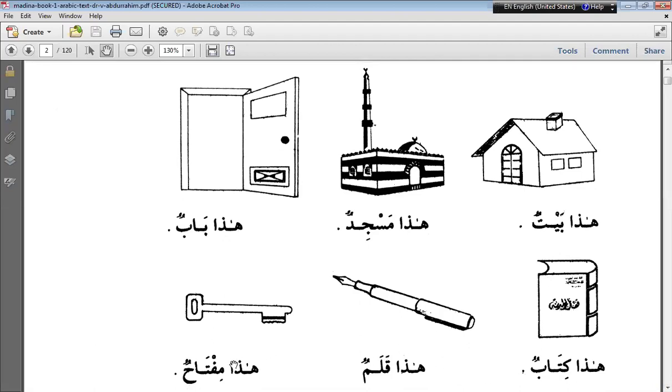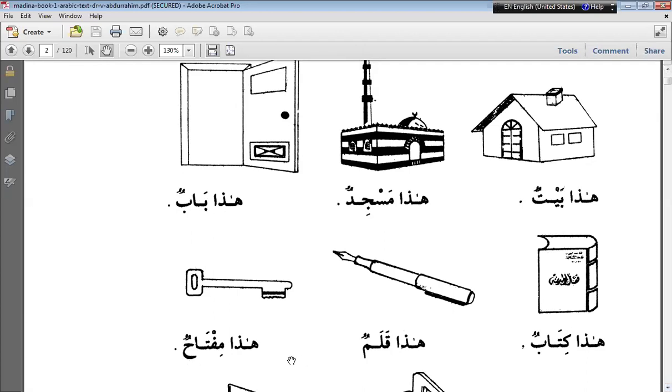The key is miftahun. When there is dhamma we would pronounce it muftah, but it is miftah because kasra is there, a dash below the alphabet.